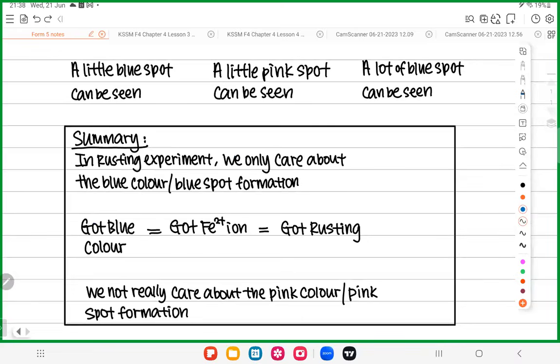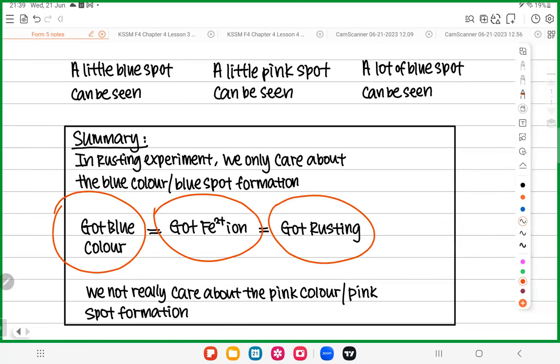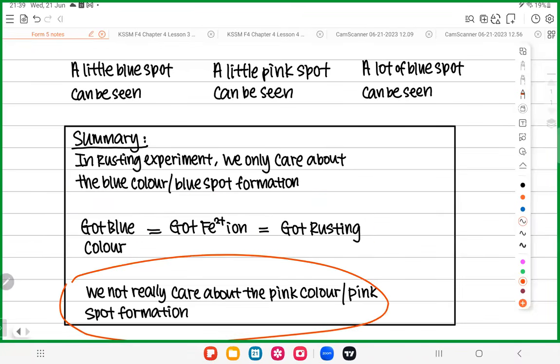So this is the final summary. In rusting experiment, we only care about the blue color, the blue spot. If you see there is a blue color, it means you have Fe2+. When there is Fe2+, it means that we have rusting. That is the logic that I want you all to learn today. And we do not really care about the pink color at all. Because why?